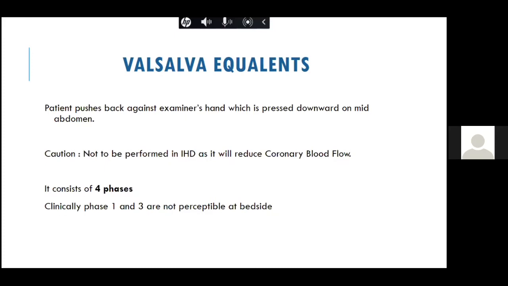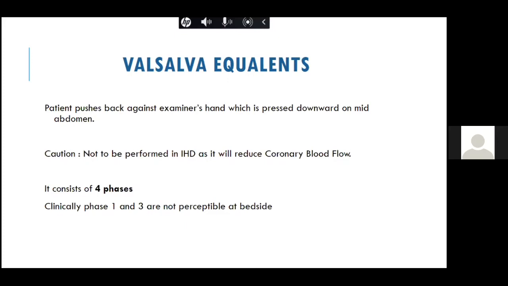However, the most common way of demonstrating a Valsalva is that you tell the patient to take a light breath, and you put the flat of your hand on the patient's tummy, in the mid abdomen, pressed downward, and the patient pushes back the examiner's hand. So this is the most common and easiest way to do a Valsalva maneuver.